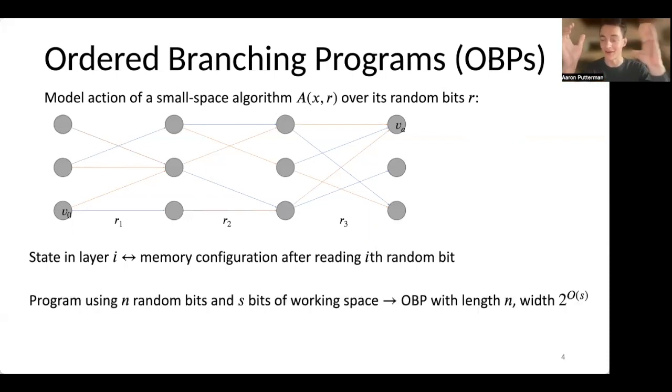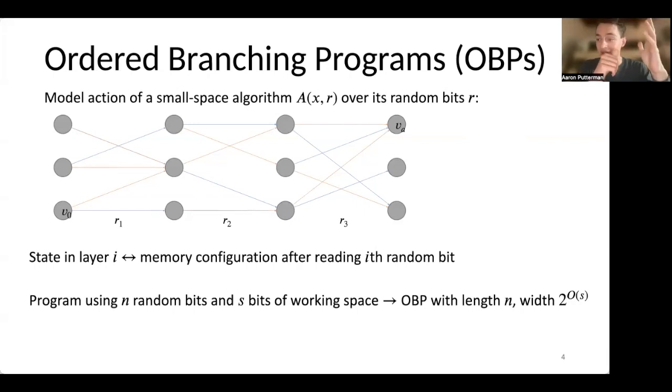In layer i of this graph, all of the nodes correspond to the possible memory configurations of the algorithm. So if our algorithm was given some S bits of working space, this would lead to an ordered branching program where every single layer has 2 to the order S nodes. So in a sense, there's a bijection between all the possible memory configurations in the Turing machine and all the nodes in each layer of the graph.